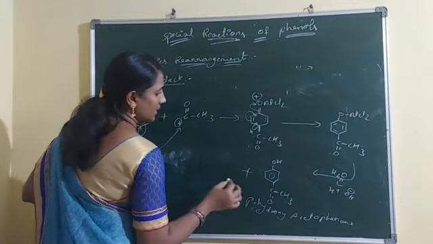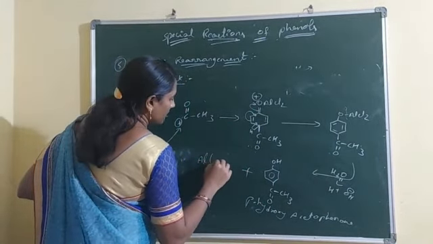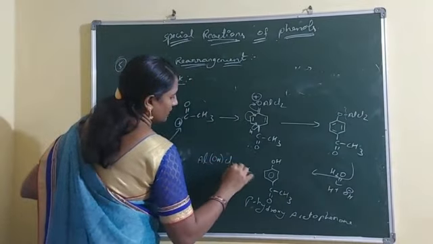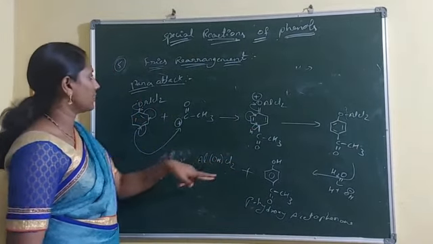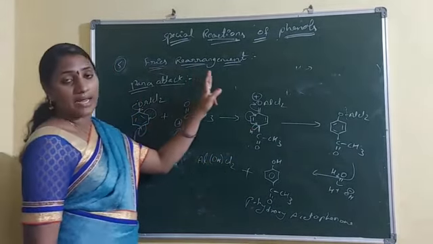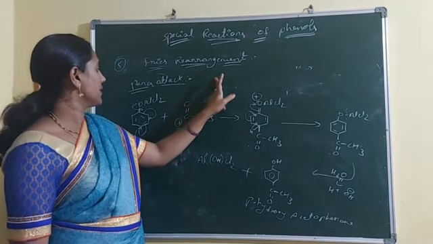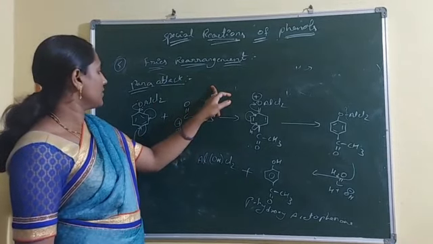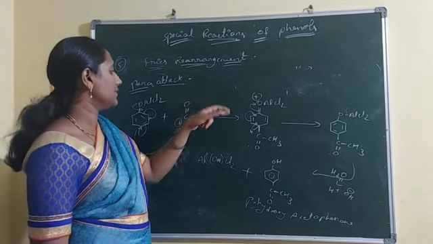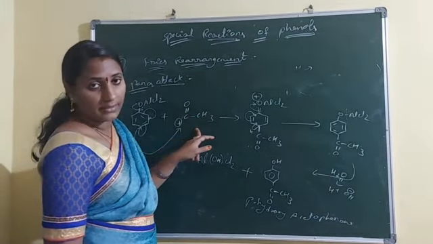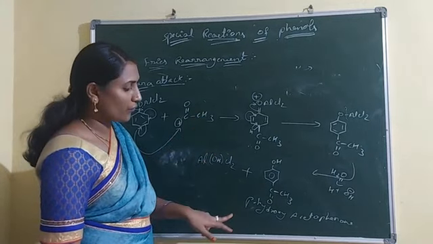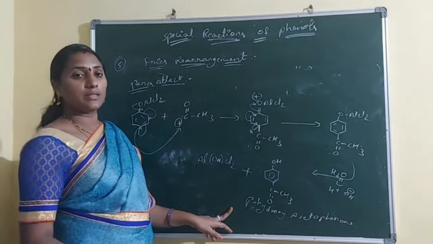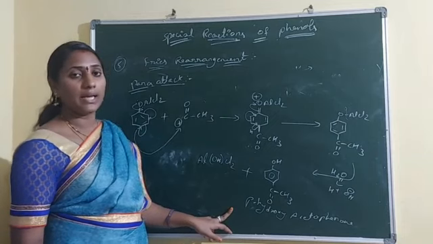And the byproduct is aluminium hydroxychloride. In Fries rearrangement, you take phenyl acetate. Now this is treated with anhydrous aluminium chloride under heat conditions to form ortho-hydroxy acetophenone and para-hydroxy acetophenone.